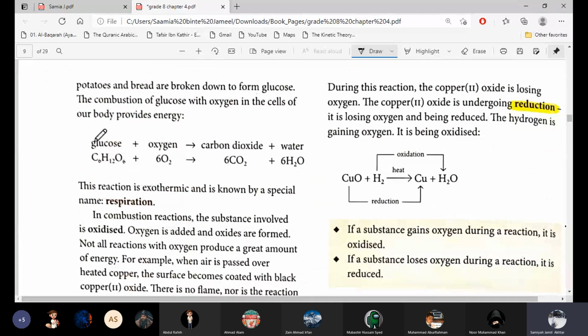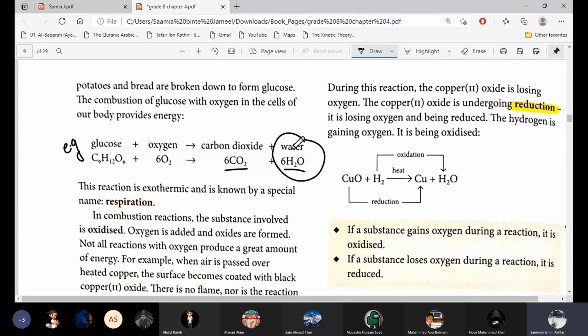The example of glucose is written. When glucose is burned in oxygen, because we inhale oxygen, so we get oxygen in our body. When it reacts with oxygen, it burns with oxygen, then it produces carbon dioxide and water. Same, the product of combustion. Water is essential, so we will use water, and carbon dioxide is of no use. It's harmful for our body, so we exhale it out.